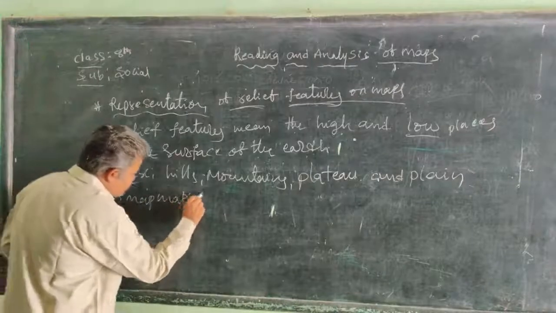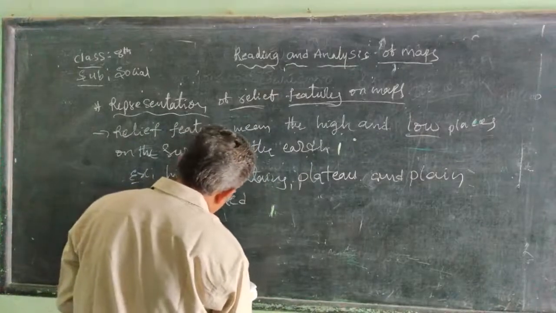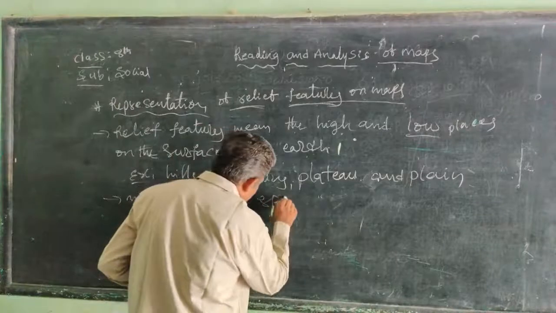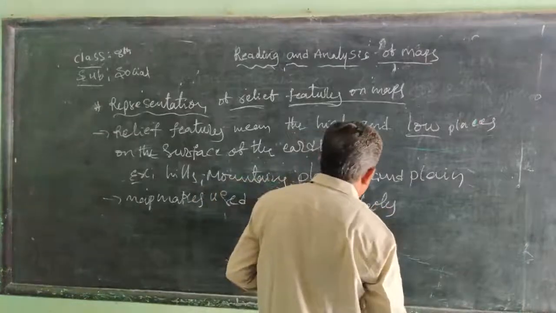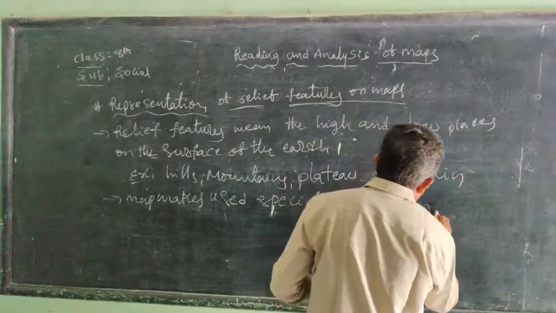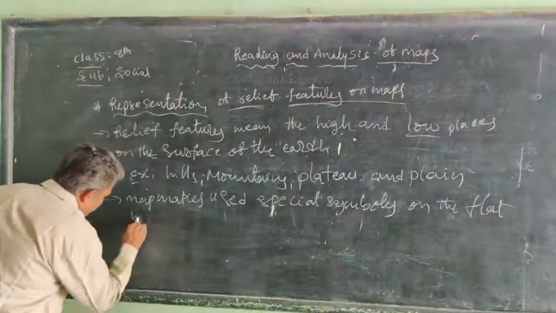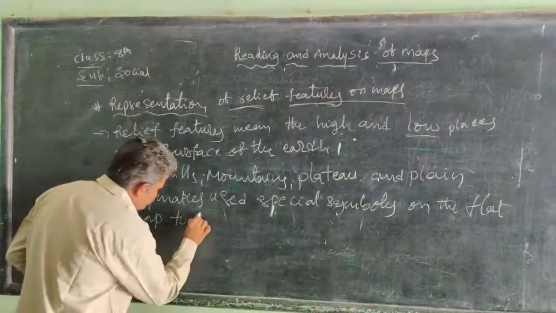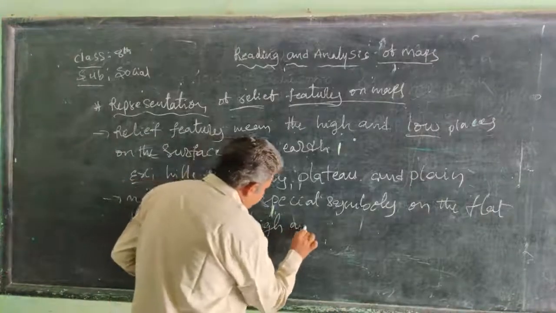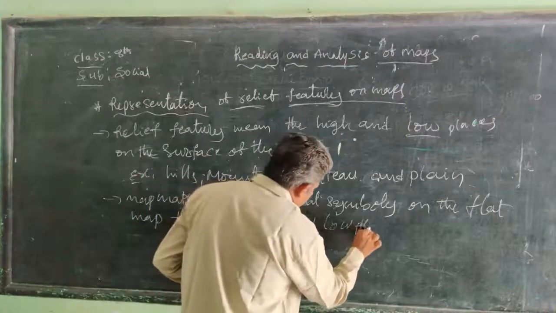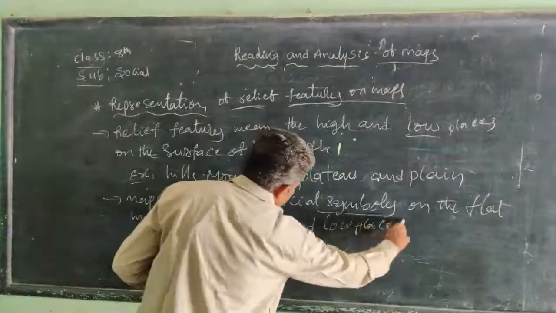Map makers use special symbols on the flat map to show high and low places. They use symbols.